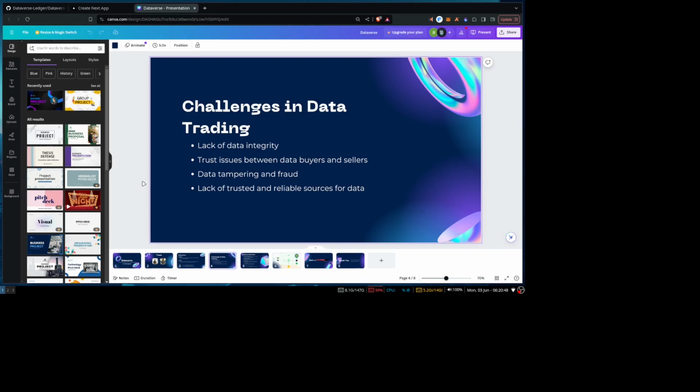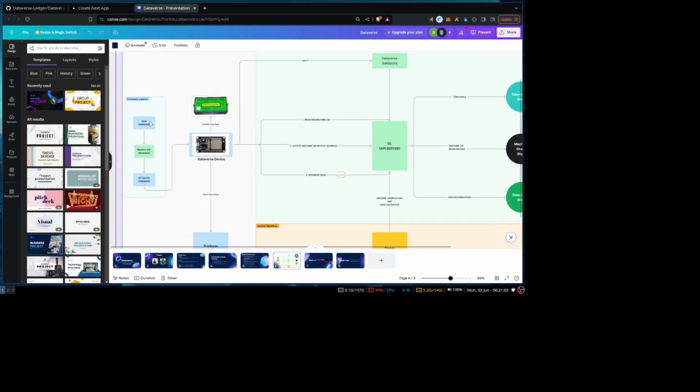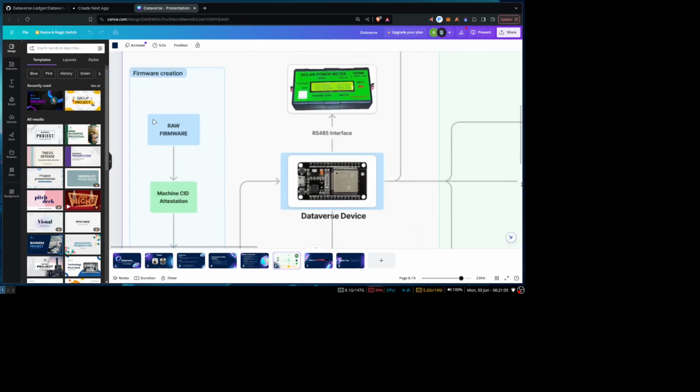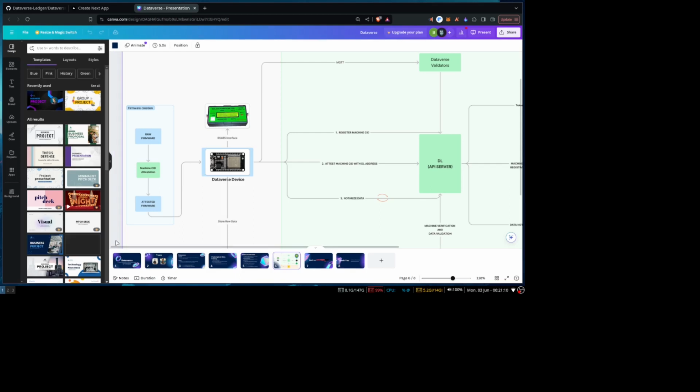We want a secure mechanism through which you can see that this data is generated from a valid source, as well as that this data is a valid data set. So the architecture to solve this is basically a Dataverse ledger. It's a combination of the firmware as well as the blockchain.